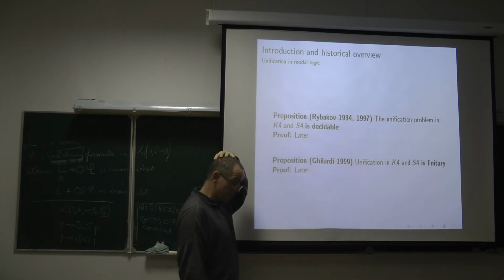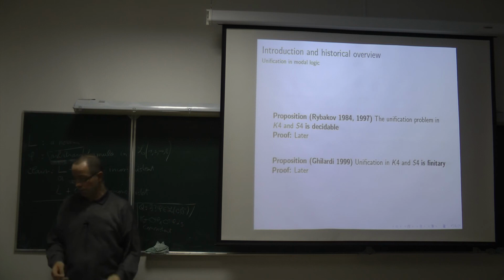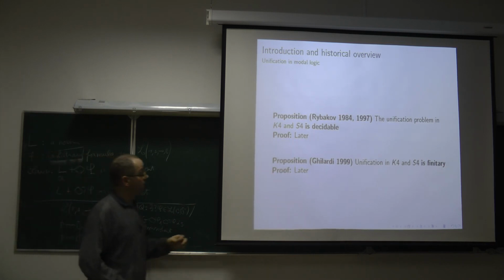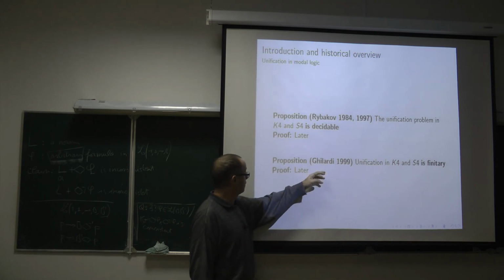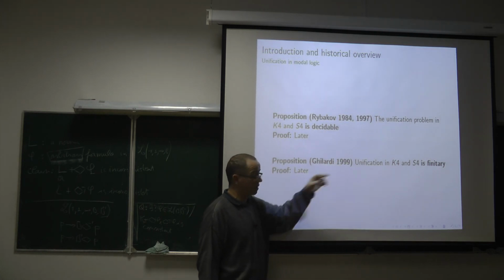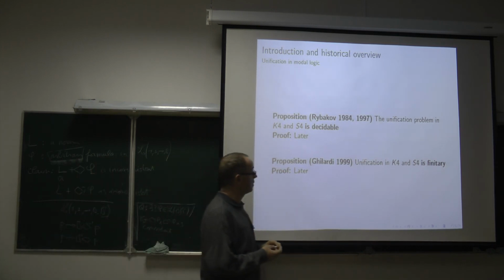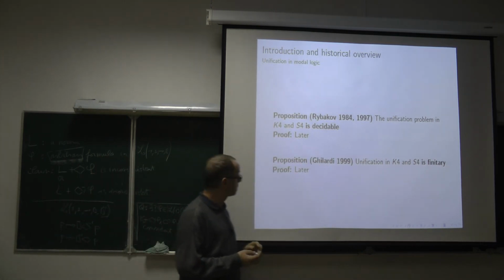But of course, the situation for S4.3 is easier. And then this important result of Ghilardi, in fact Ghilardi 2000, he proved that the unification in K4 and S4 is finitary.